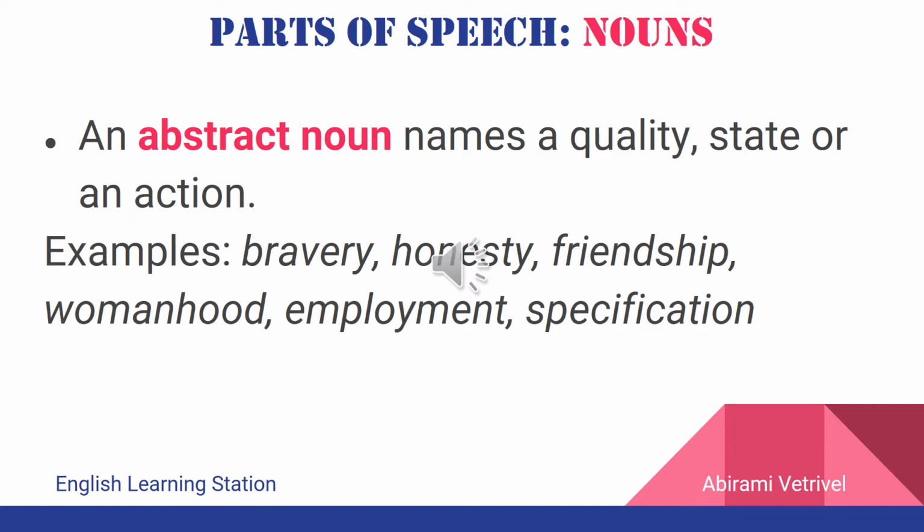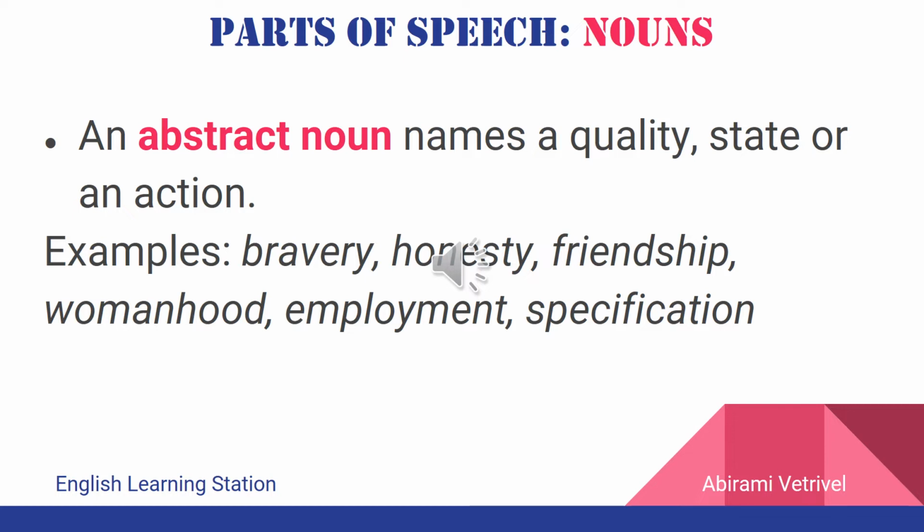An abstract noun is a naming word, but then it doesn't refer to the name of a person or a place, but to a name of a quality, state, or an action. As the name indicates, it is abstract in nature, in the sense it cannot be seen through our naked eyes, but it can be felt and experienced. To understand it better, let us look at these examples.